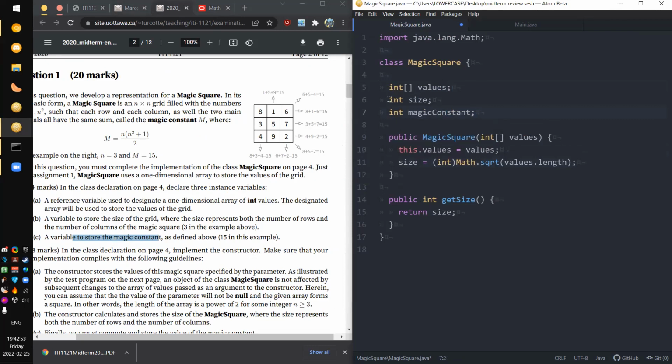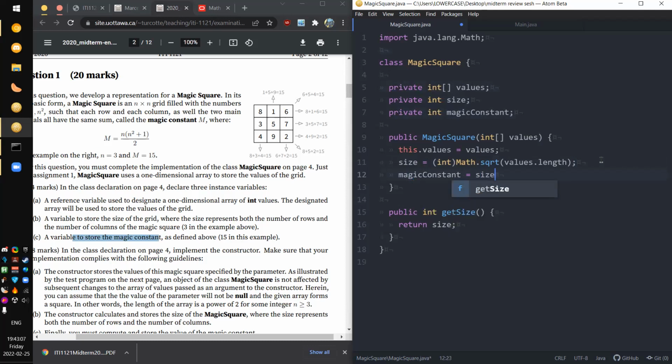I don't know if you guys have been taught about encapsulation yet, but all of these should be private, I think, because you have a getter. That means that these guys should be private. And might as well compute the magic constant here because we can. Equal to, what is this? Size times (size plus 1) divided by 2. That should be it. And I'm guessing you can do public.